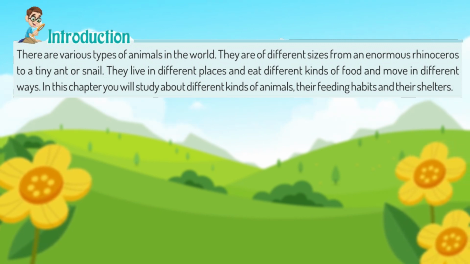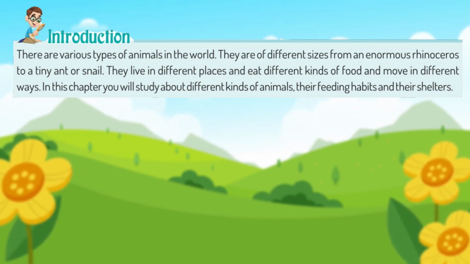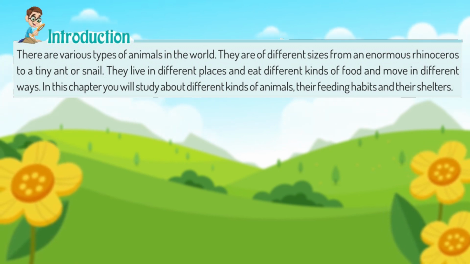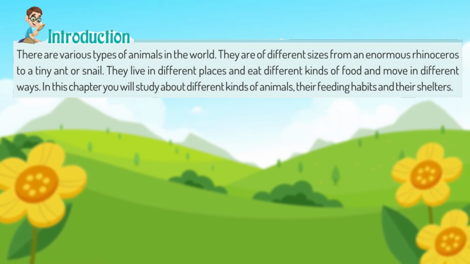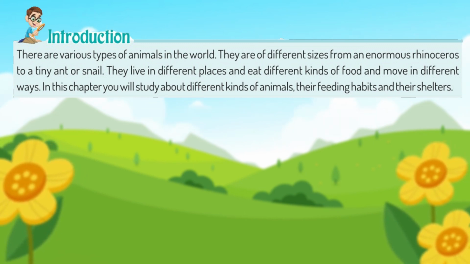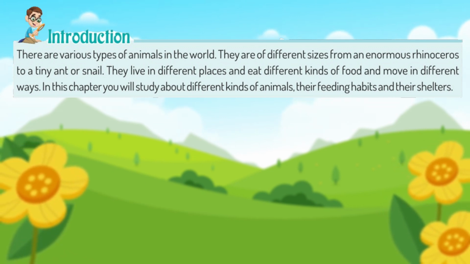They are of different sizes, from an enormous rhinoceros to a tiny ant or snail. They live in different places and eat different kinds of food and move in different ways. In this chapter you will study about different kinds of animals, their feeding habits and their shelters.